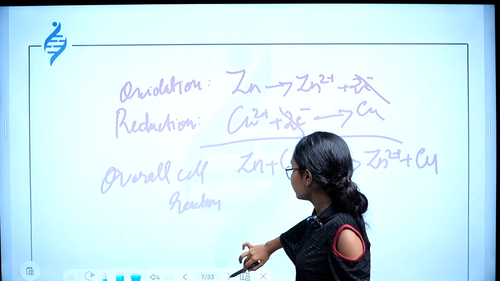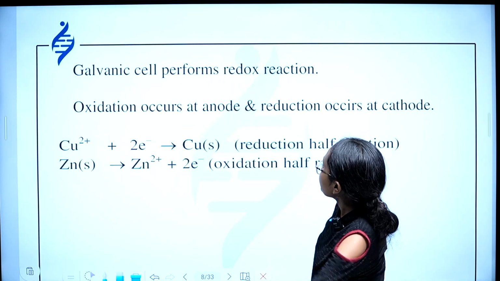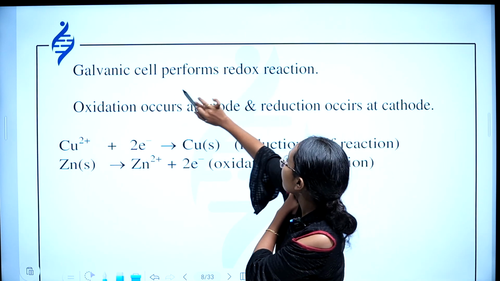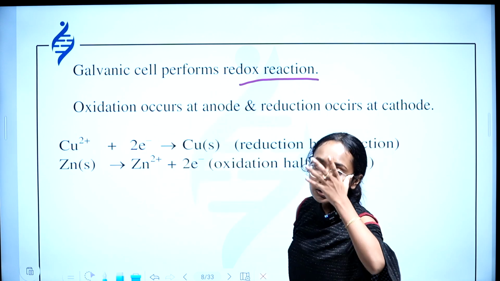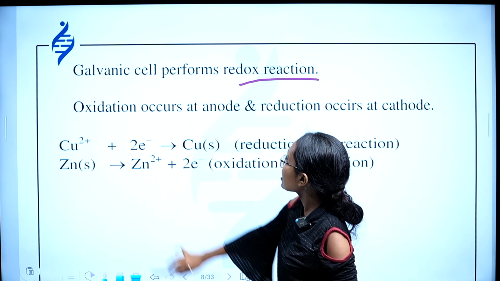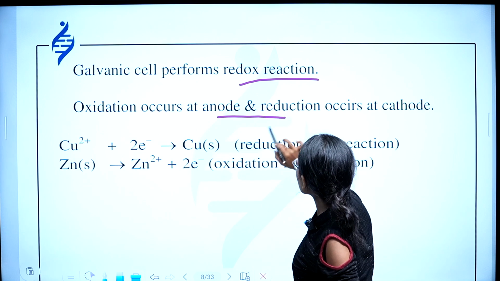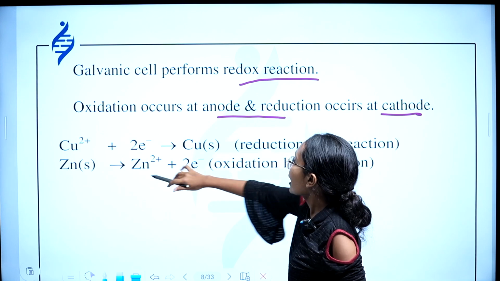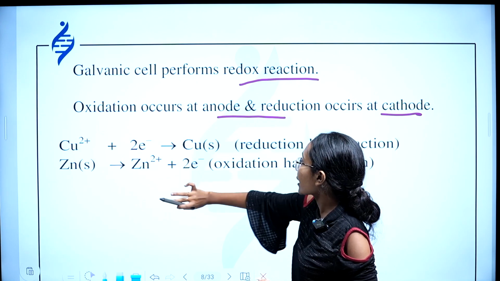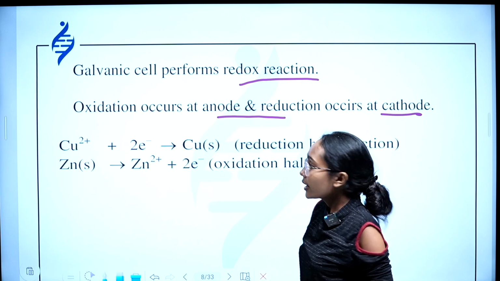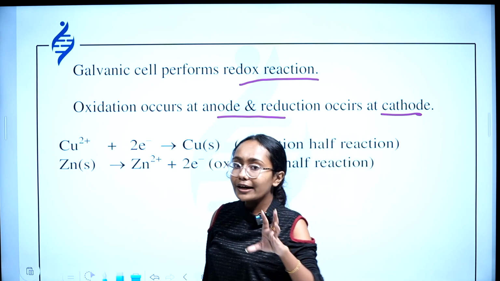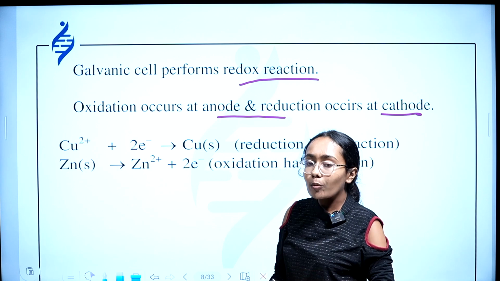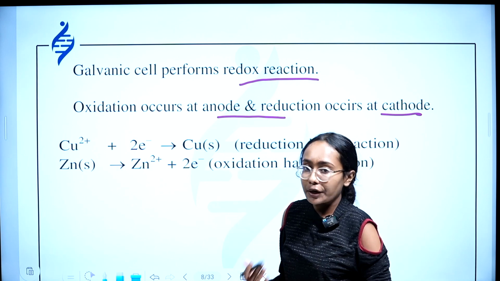Hope that's clear. Now, we have already discussed this: a galvanic cell performs a redox reaction, which is responsible for the production of current in galvanic cell or Daniell cell. Oxidation occurs at anode and reduction occurs at cathode, and these are the reduction half reaction and oxidation half reaction. The overall reaction is a combined form of half reactions of oxidation and reduction.